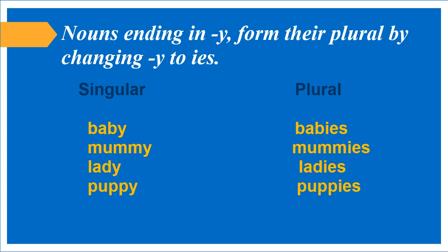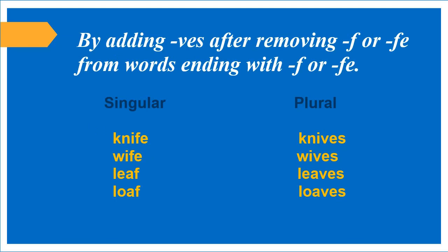Mummy, mummies. Here also the noun mummy is ending in y. So we have removed y and we have added ies. Lady, ladies. Puppy, puppies.